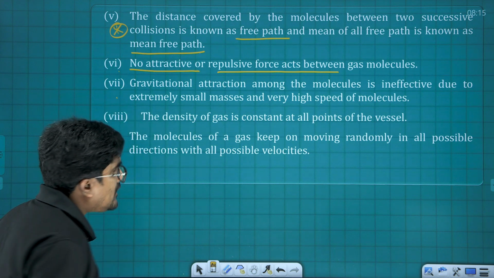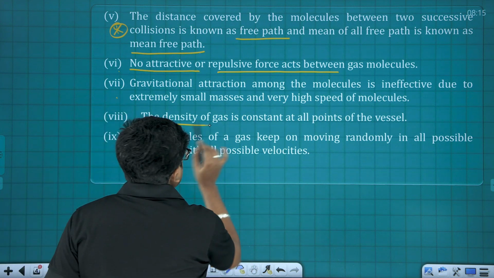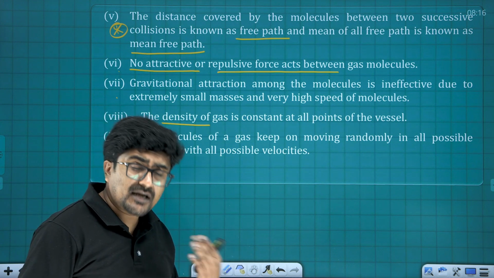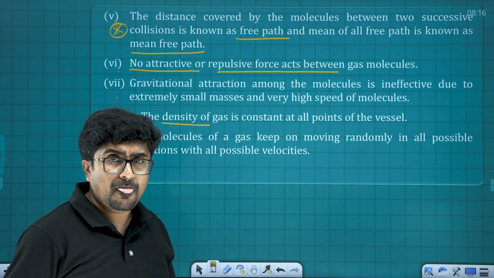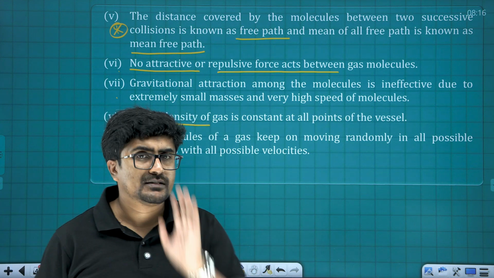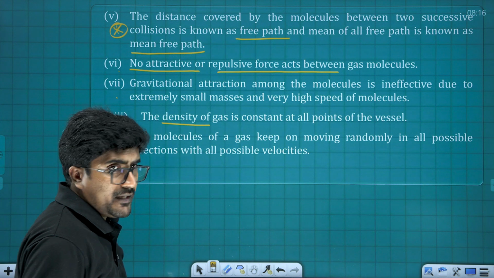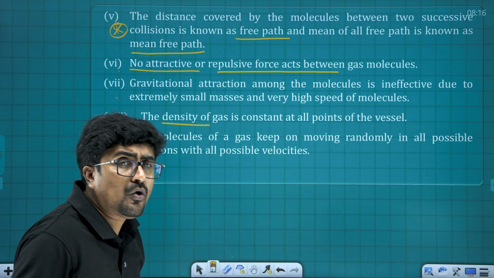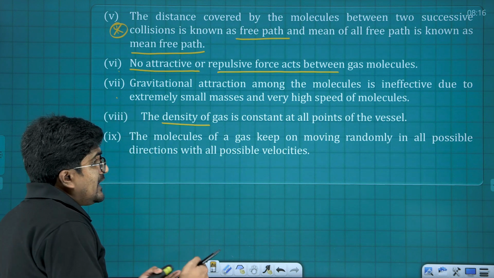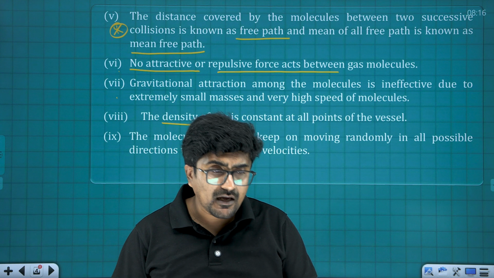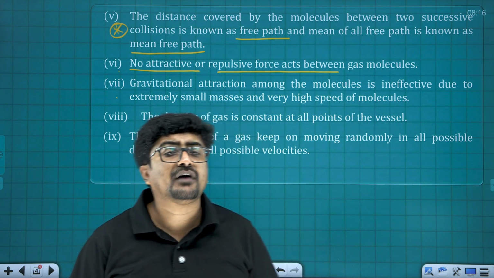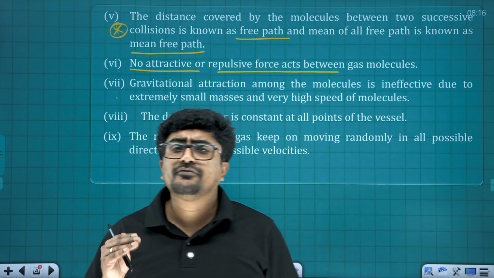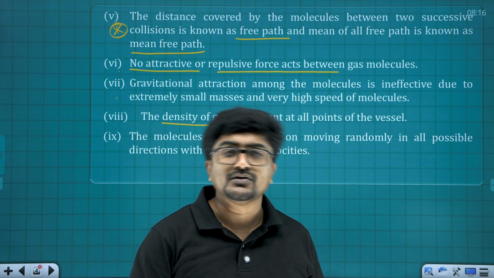The next one is, if you consider the density of a gas, all these points are very, very important while dealing with the studies ahead. Whenever we consider the density, we need to take it as uniform throughout the sample. And the last one is regarding the motion. The gas will try to move in all possible directions, so we can say that it is in random motion. That means immediately after the collision, we can't predict in which direction it will be moving. It can move in all possible directions until it faces any obstacle across its path.